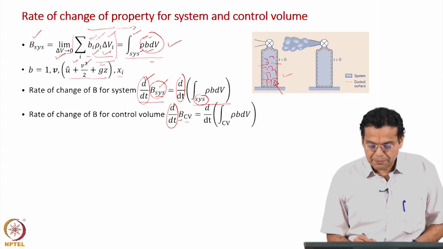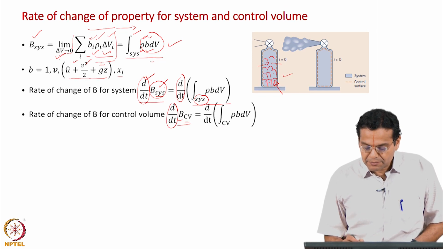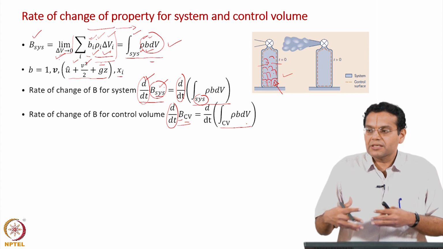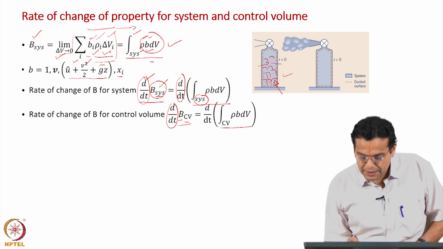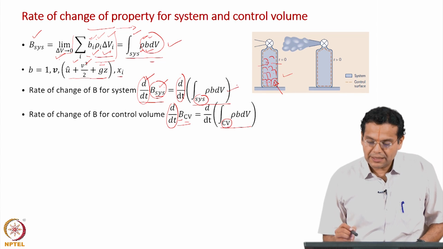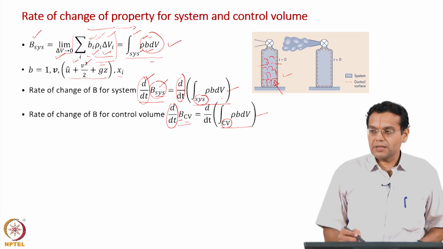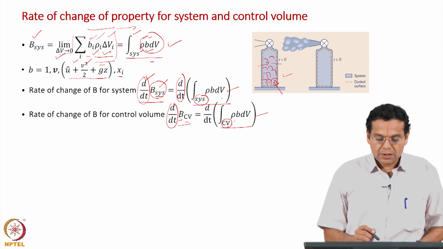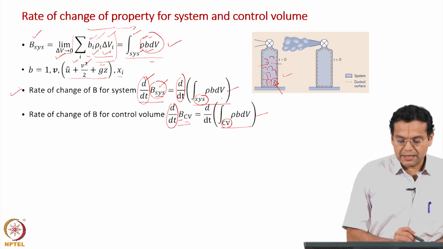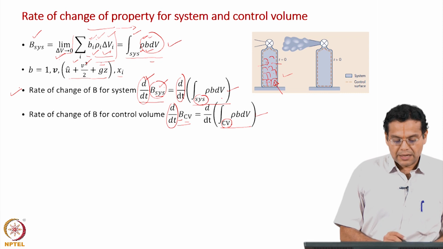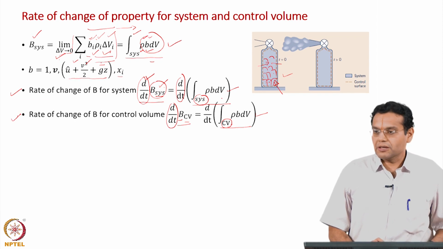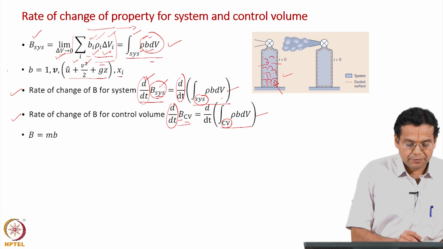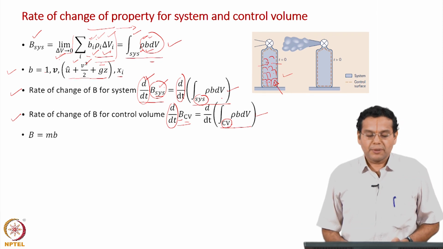So, d by dt of B for the control volume, I have replaced that in terms of integral expression. Why do I do it in terms of integral expression? To allow for continuous variation within the volume. In this case, the subscript says control volume. So, this is also a volume integral, this is also a volume integral, here the volume considered is the volume of the system, there the volume of the control volume, that is the difference. So, this is the rate of change of property of the system, and this is the rate of change of property for control volume. Of course, B is equal to m b. So, all these values, the intensive properties, if you multiply by m, you will get B.